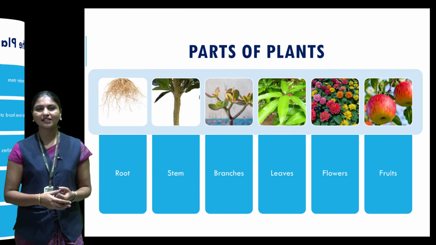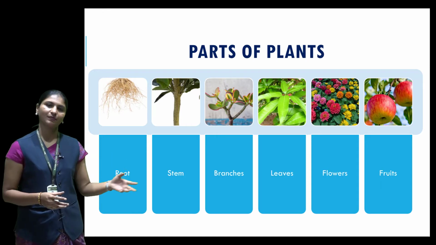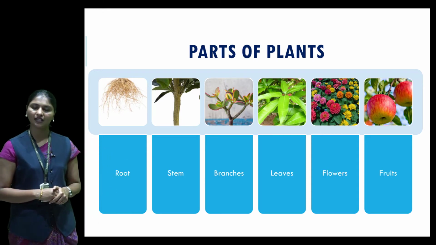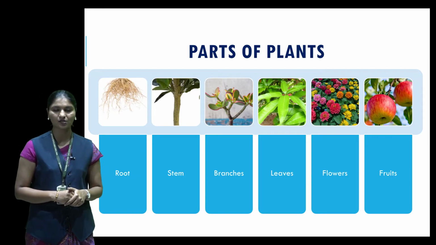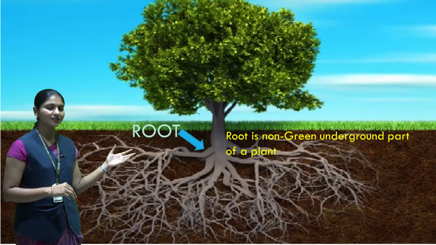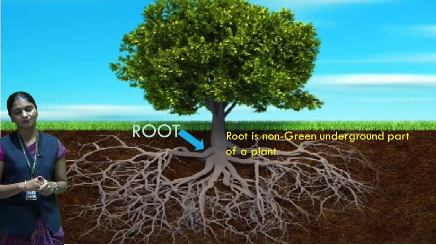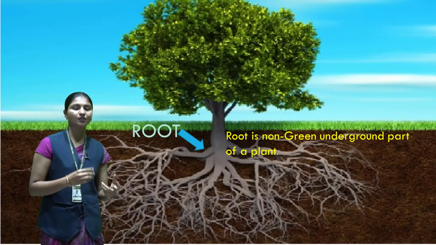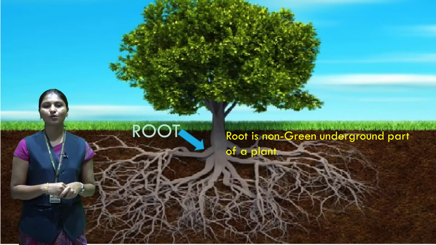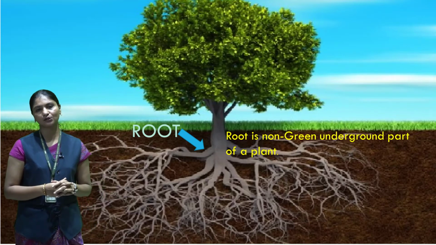Okay students, now the next part is parts of a plant. In previous classes you already studied the plant parts. Basically root, stem, branches, leaves, flowers and fruits are the parts of a plant. Today we are going to learn about roots, their functions and types. So what is meant by roots? Roots are non-green, and this is the lowermost portion of the plant. It is present below the ground.